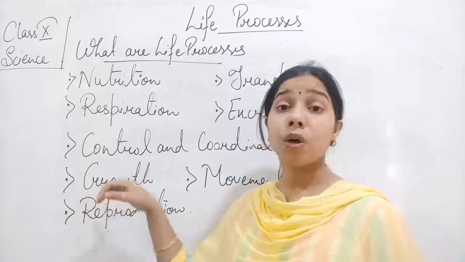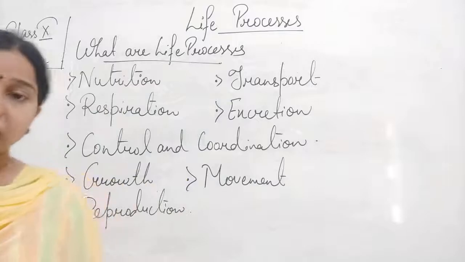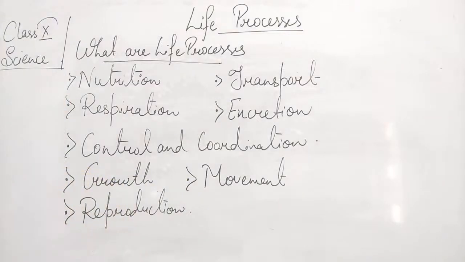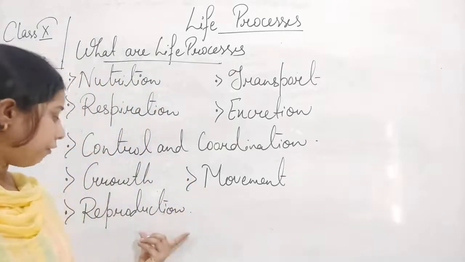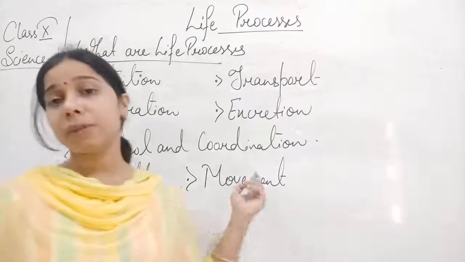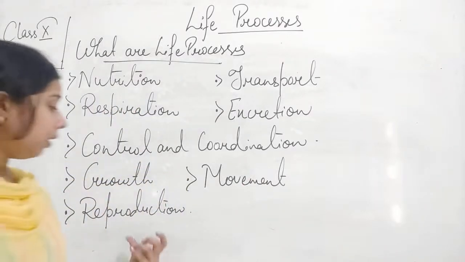Then comes growth. In case of growth, there is a change in the plants, and the organism grows, which is also a life process. Then movement happens, students, growth and movement, and finally reproduction.